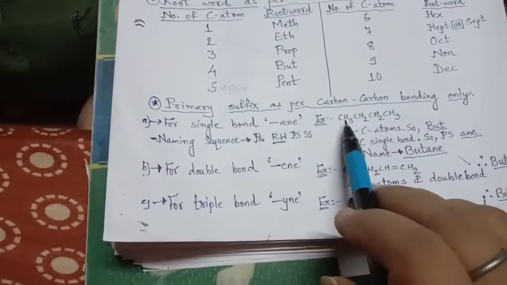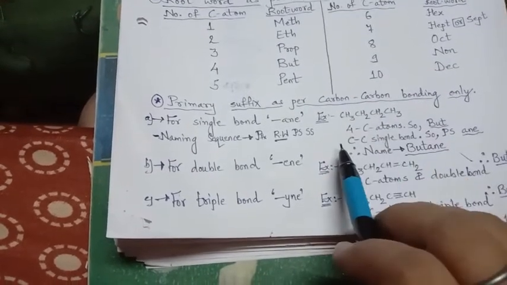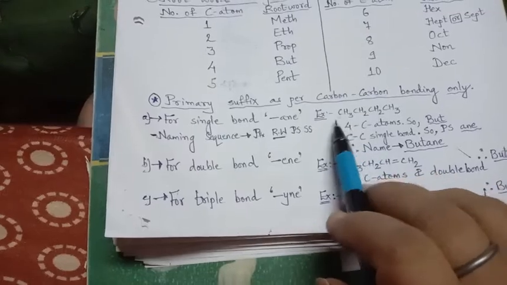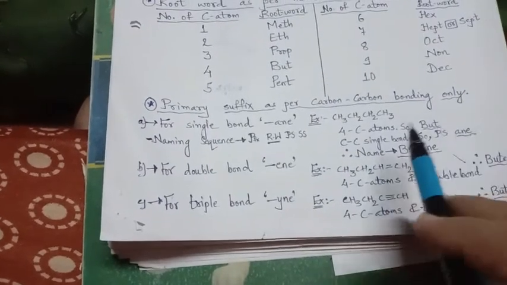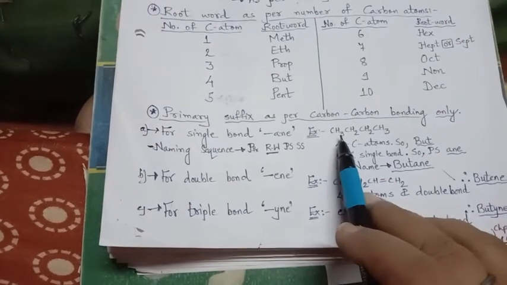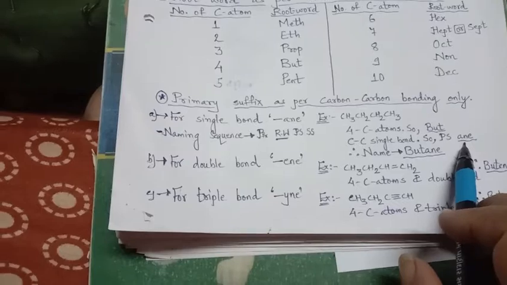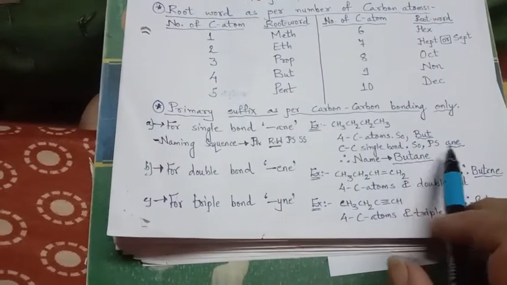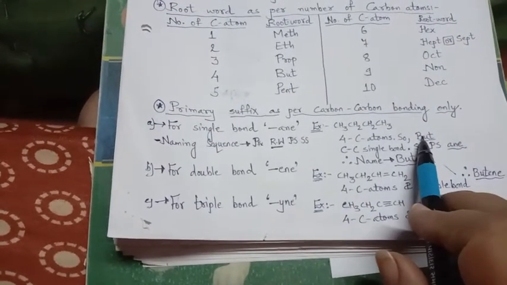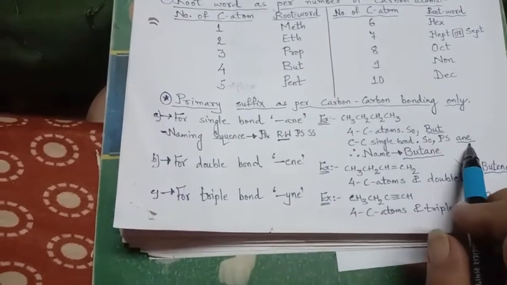For the root word, first of all we will count the number of carbons: 1, 2, 3, 4, a single chain. So 4 carbons from either side. All are single bonds, so it will be ane. If we join the root word and its primary suffix, it is butane.